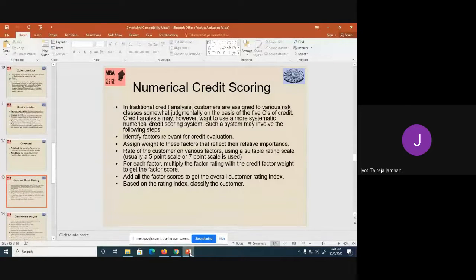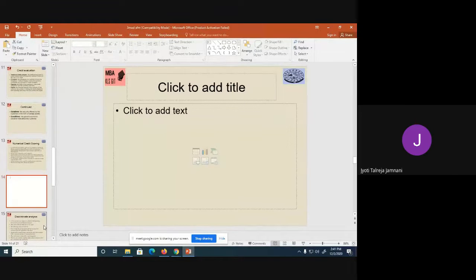Now we will see what were the modern techniques that came into picture. The very first one that came into picture was numerical credit scoring. In case of numerical credit scoring, we rate the customer on a 5-point or a 7-point scale. So how are we going to rate the customer? How is it going to work? There's a step-by-step procedure that I have mentioned here. So first, you will have to identify the factors that are relevant for credit evaluation.